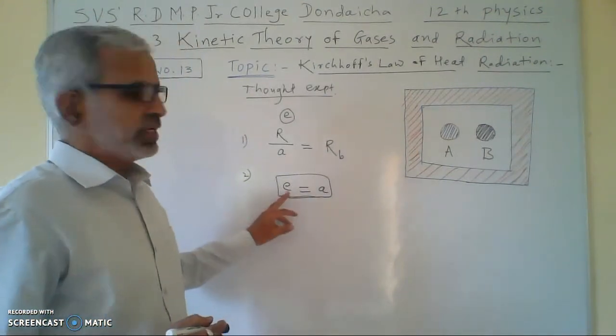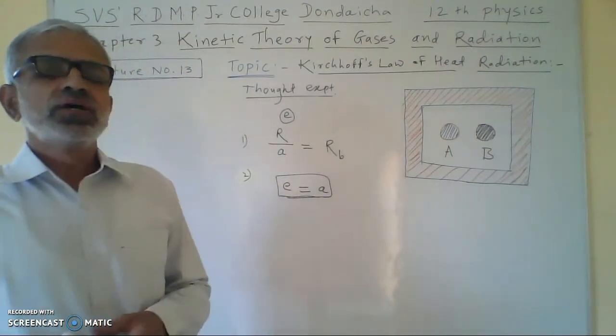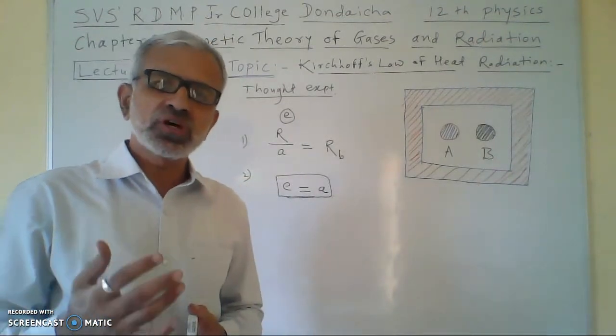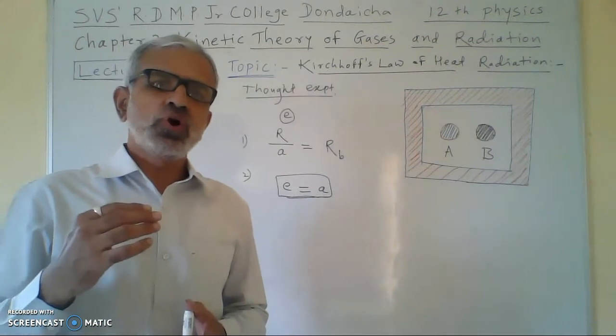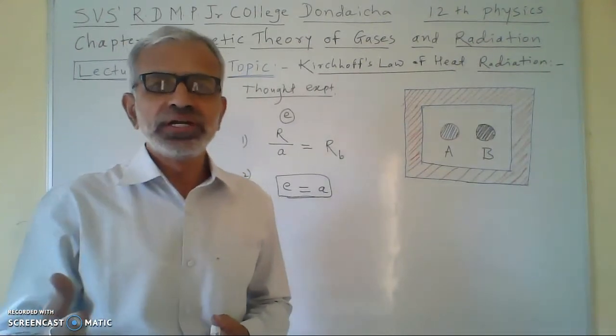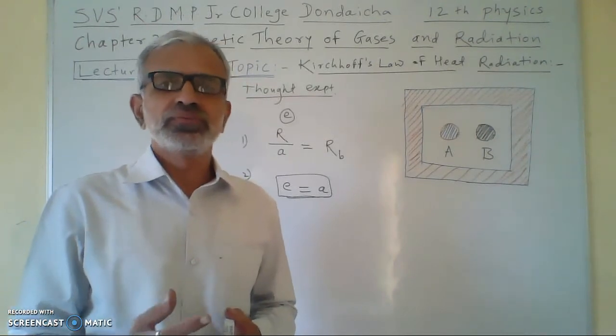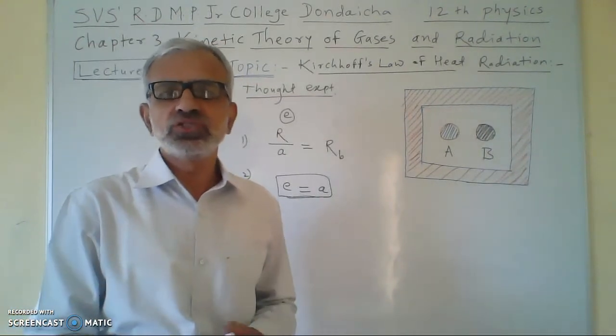Now what does this indicate? This indicates that if some body emits less heat, then it absorbs less heat. If some body emits more heat, then it will also absorb more heat. This is the meaning of Kirchhoff's law of radiation.